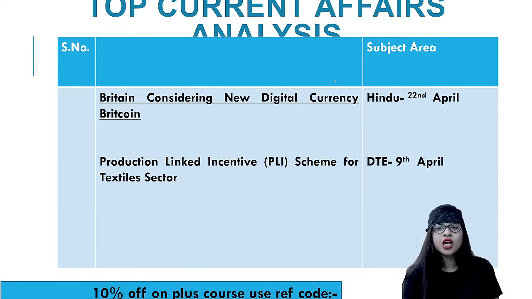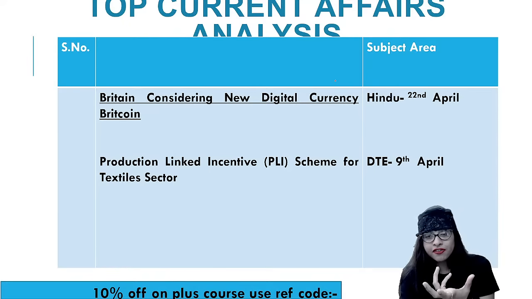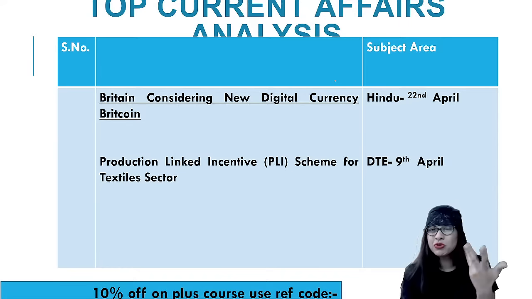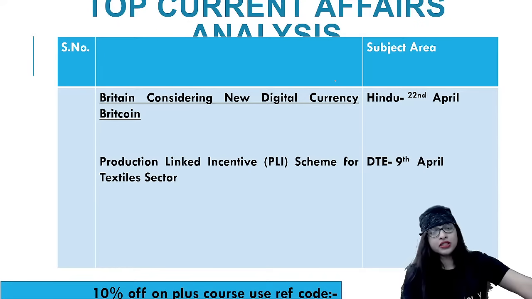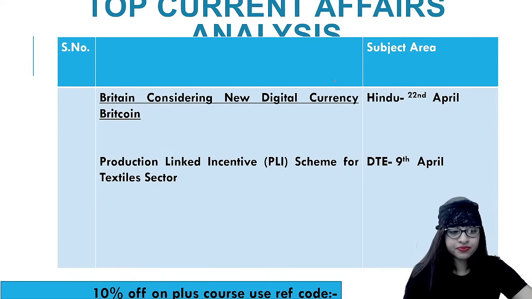And also, Britain considering new digital currency Britcoin. It's not Bitcoin, it's Britcoin, because Britain is coming there. That is taken from the 22nd April Hindu newspaper, and the other one is 9th April. Again, only 2 articles. There were other articles also, guys, but we have done a lot on that. So repeating the same doesn't make sense, and those things you will be able to understand better. But these are very hit list things which have a lot of connection with other relevant areas as well. That's why I thought I should take this.